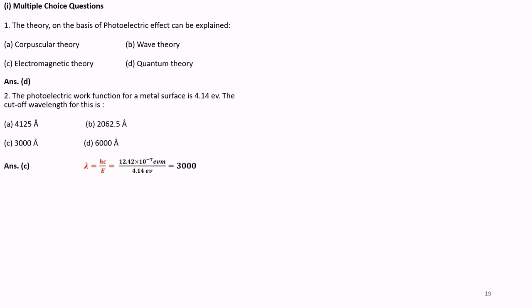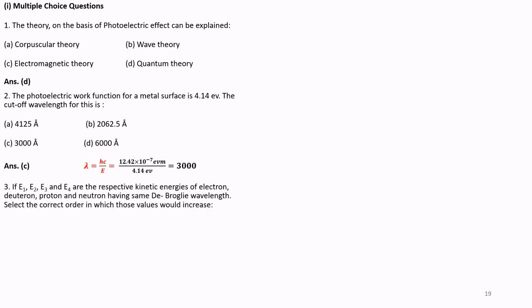The correct answer is C, because lambda is given by lambda equals hc by E, that is equal to 12.42 times 10 to the power of minus 7 electron volt meter divided by 4.14 electron volts. So that will be 3000 Angstroms.